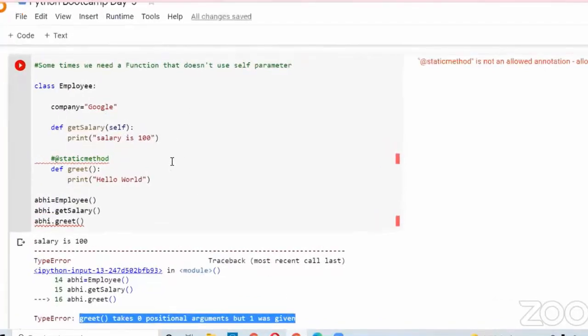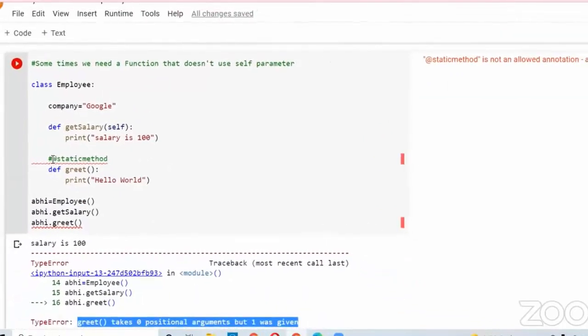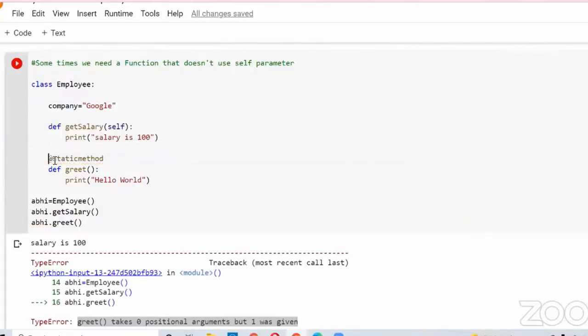But I should not get this error now. Then is there any way? Yes, there is one way in which we can make that particular method a static method. If you make the method a static method, then there is no need to use self as a parameter.